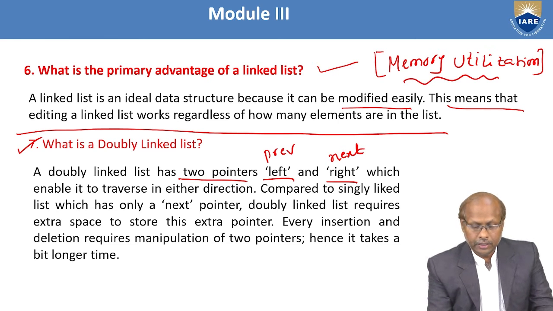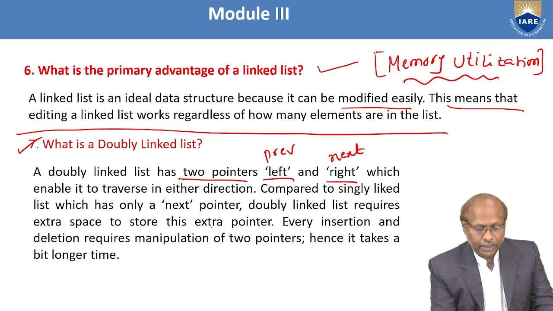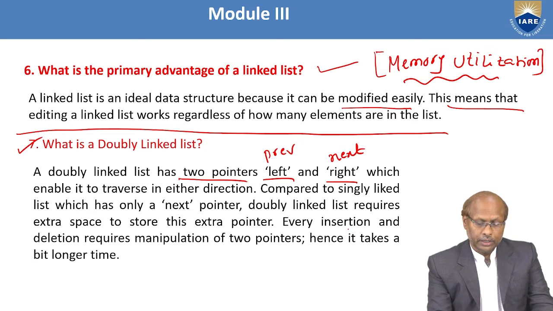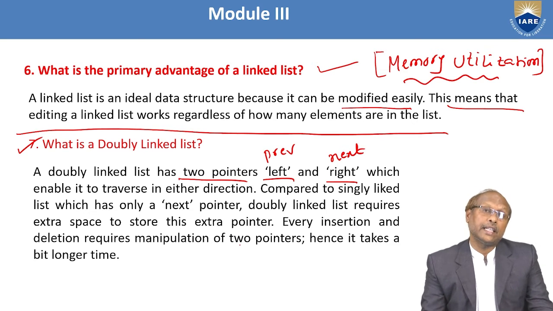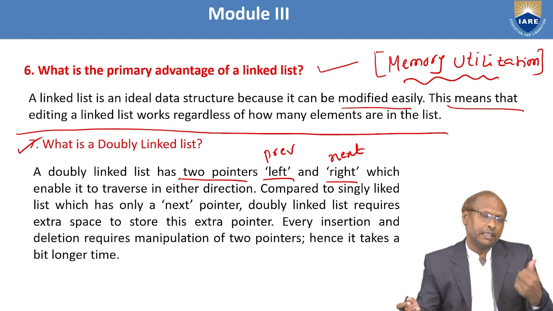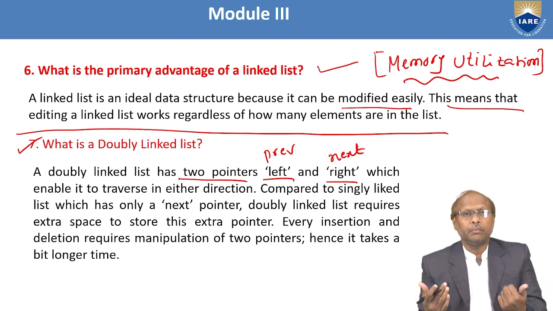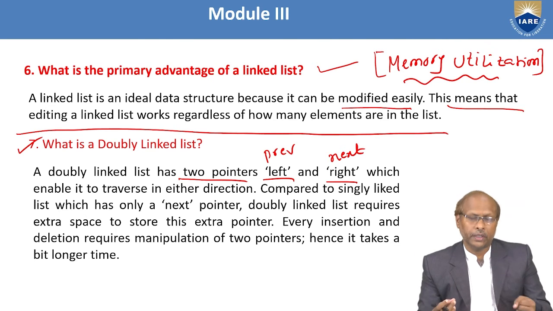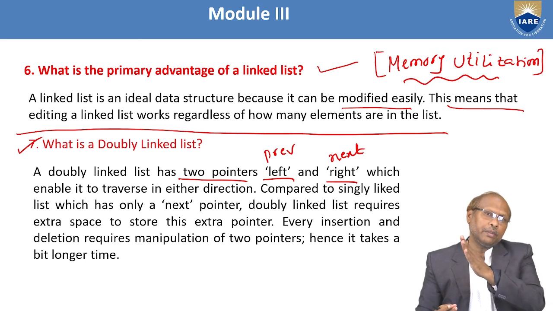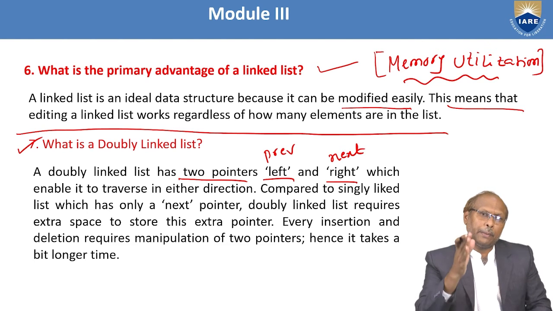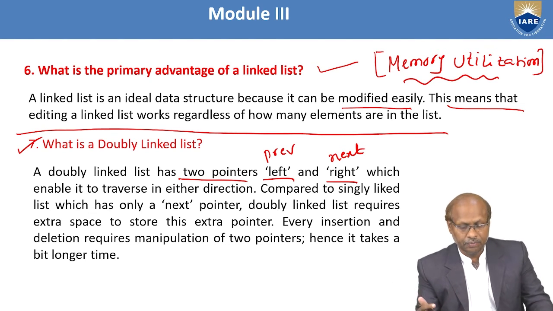list. So compared to a single linked list, the double linked list requires extra space to store the additional pointer. Because in the case of a single linked list, there is only a single pointer. You can move forward only. You cannot come backward. Whereas in the case of a double linked list, you can go backward as well as forward, because there are two pointers. With the help of the left pointer, you can traverse the left side. With the help of the right pointer, you can traverse the right side.